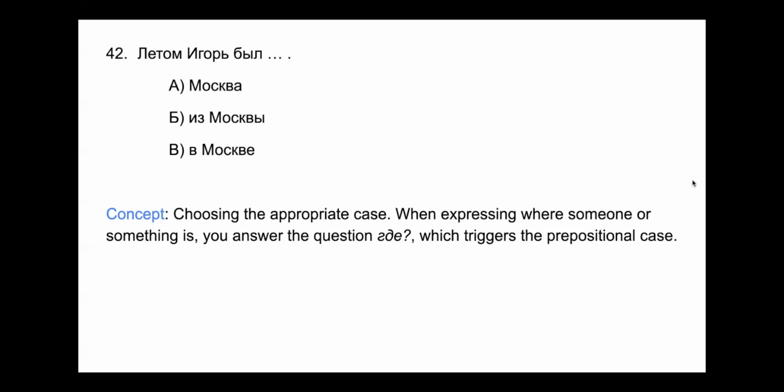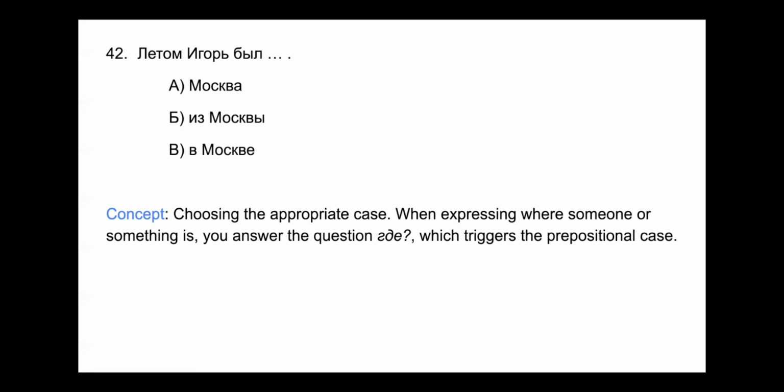42. Летом Игорь был Москва, из Москвы или в Москве. So again, choose the appropriate case. When you're expressing where someone or something is, был или будет, you answer the question где. Где ты был? Where were you?